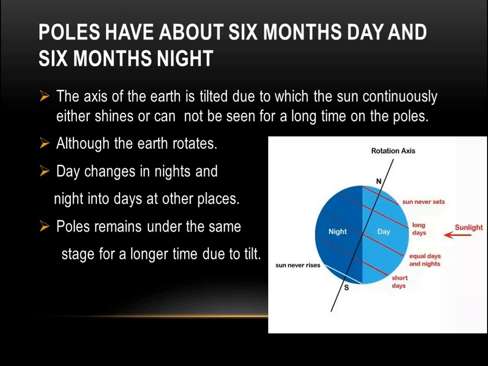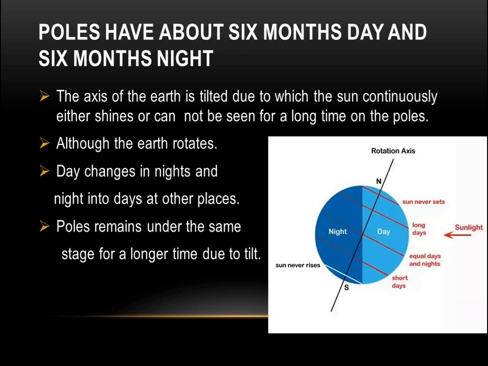Now let's see how. The axis of the earth is tilted 23.5 degree, as we already talked, and it makes a 66.5 degree angle on the orbital plane. As it is tilted, the sun either continuously shines or cannot be seen for a long time on the poles. See the diagram. In the upper part, the latitudes are drawn.